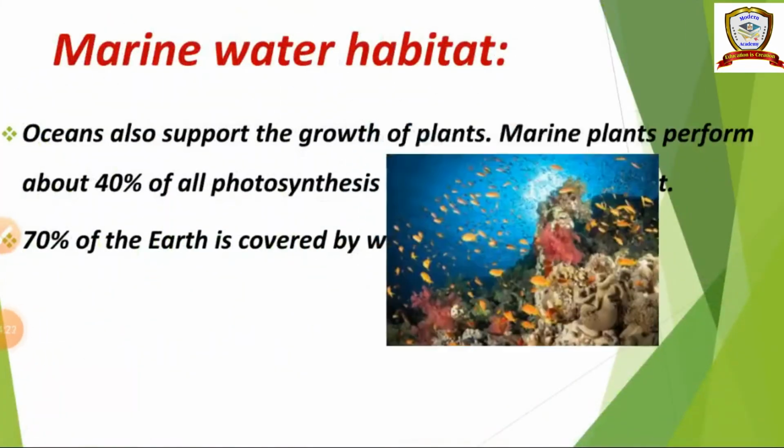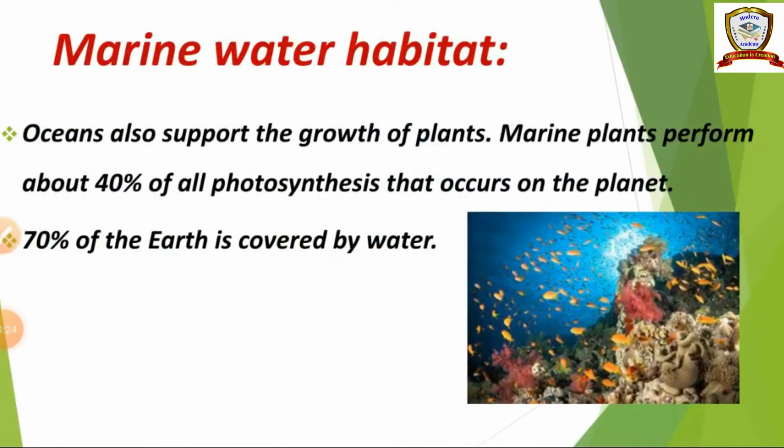Next one, marine water habitat. So what do you mean by marine water? Sea water. Oceans also support the growth of plants. Marine plants perform about 40% of all photosynthesis that occurs on the planet. 70% of the earth is covered by water.